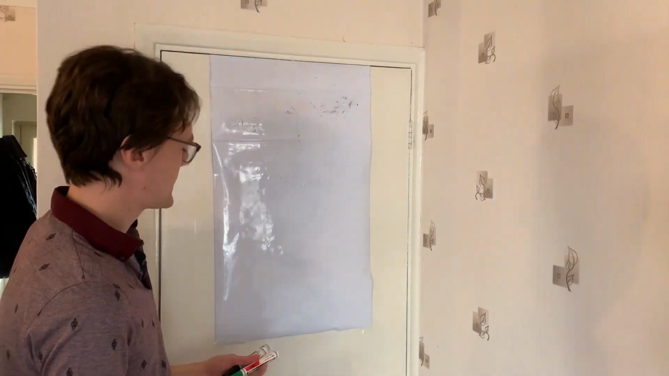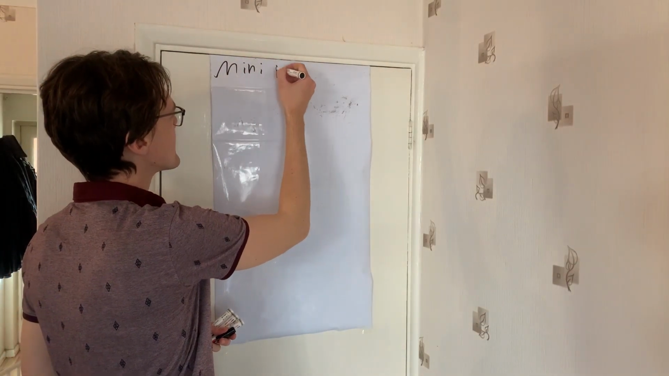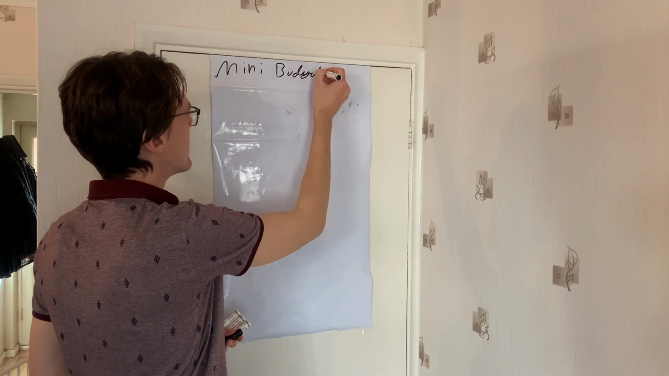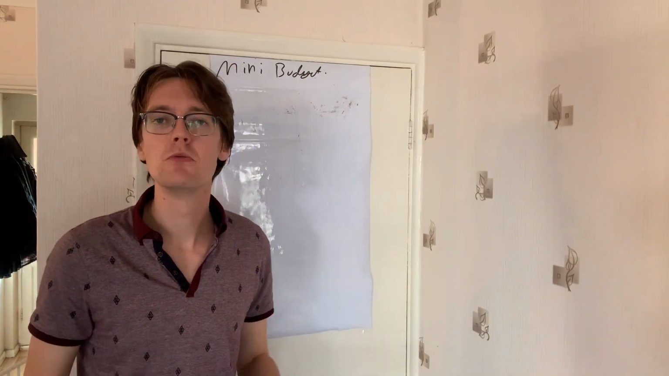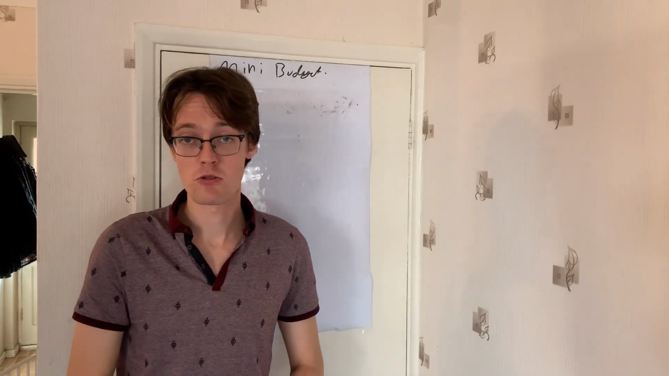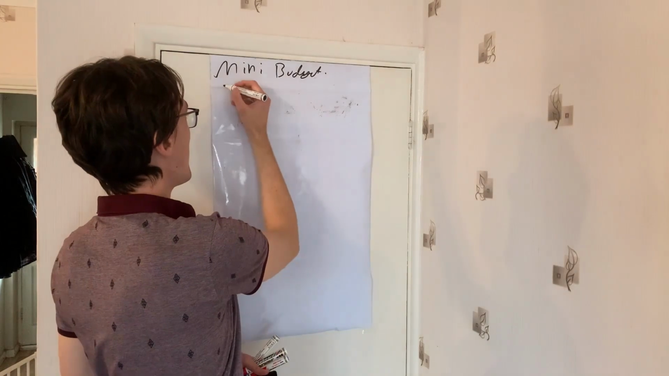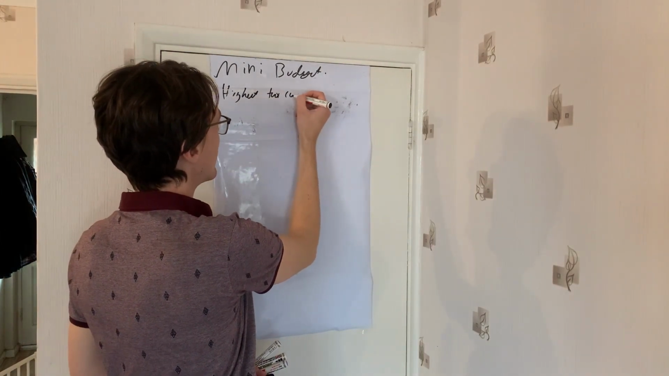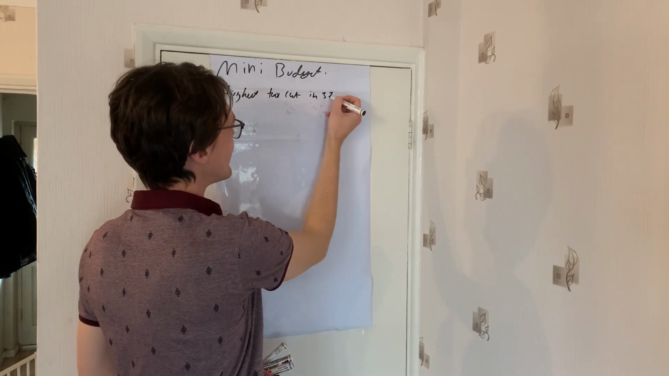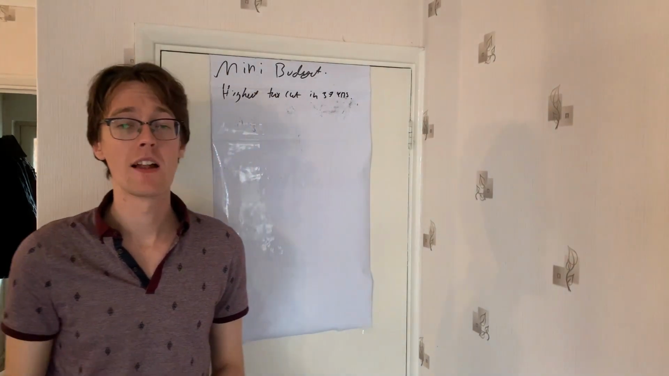Now, what did we see then? So what was this mini budget? The mini budget then was the first statement by Kwasi Kwarteng, who's the new Chancellor of the Exchequer following Liz Truss's ascension to Prime Minister. So what did this include? Well, this was the highest tax rate cut in 37 years. So it is an extraordinarily large cut to taxes.